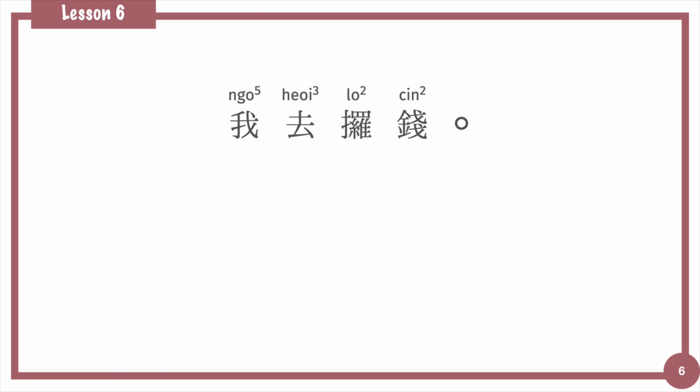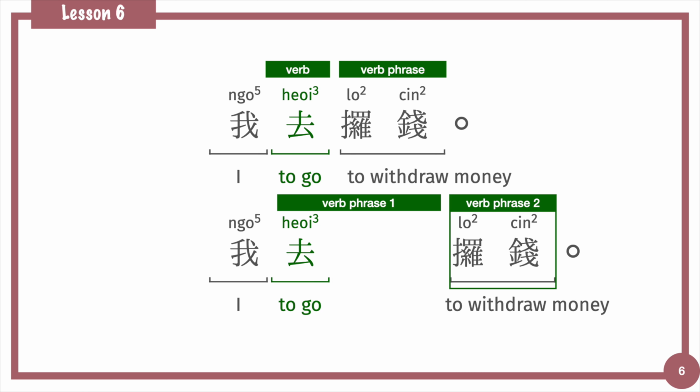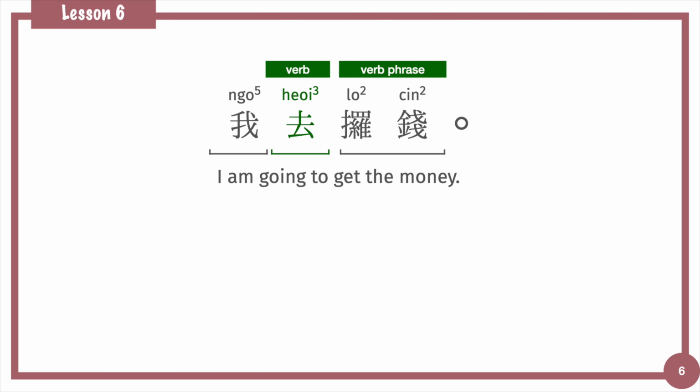In this sentence, 我 I, 去 to go, 攞錢 is a verb phrase means to withdraw money. Basically, this sentence can be presented as 我去銀行攞錢. 攞錢 is the main purpose of this sentence, and the place 銀行 is not that important, so we always skip it during the conversation. It becomes 我去攞錢. I'm going to get the money.